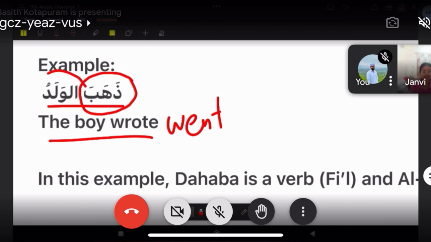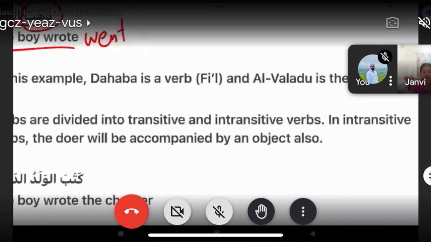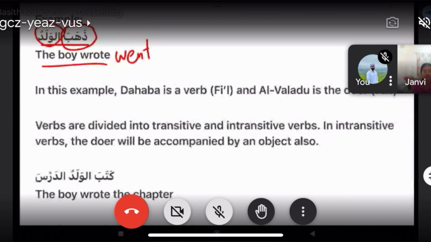Waladu fa'il, the boy. Okay. So when the fi'il and fa'il come together in a sentence, we can definitely call that sentence a verbal sentence. So in this example, ذهب is a verb, fi'il, and al-waladu is the doer, fa'il.